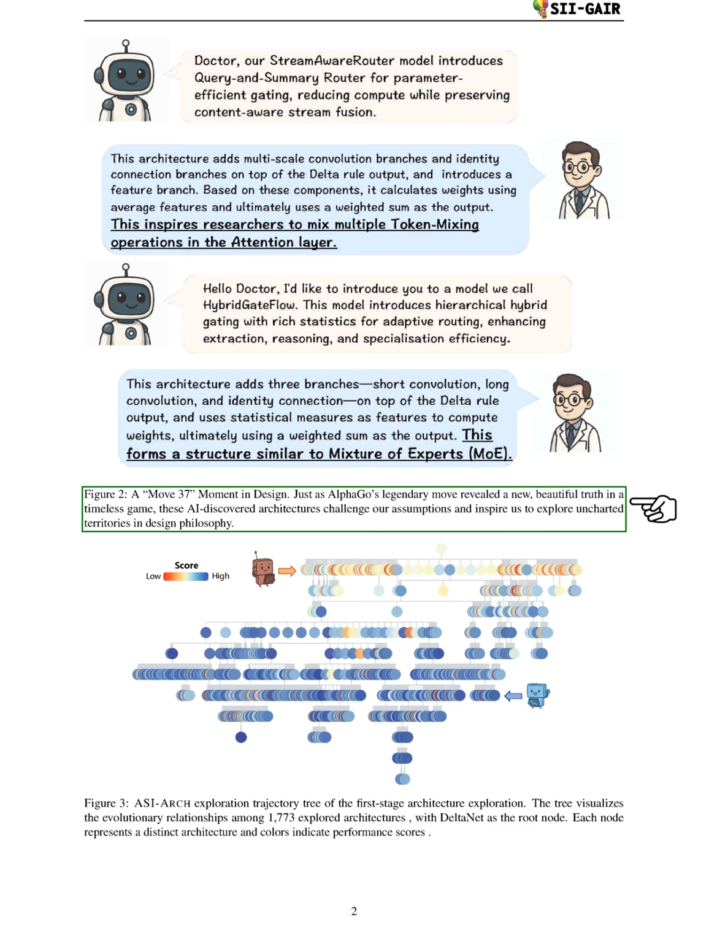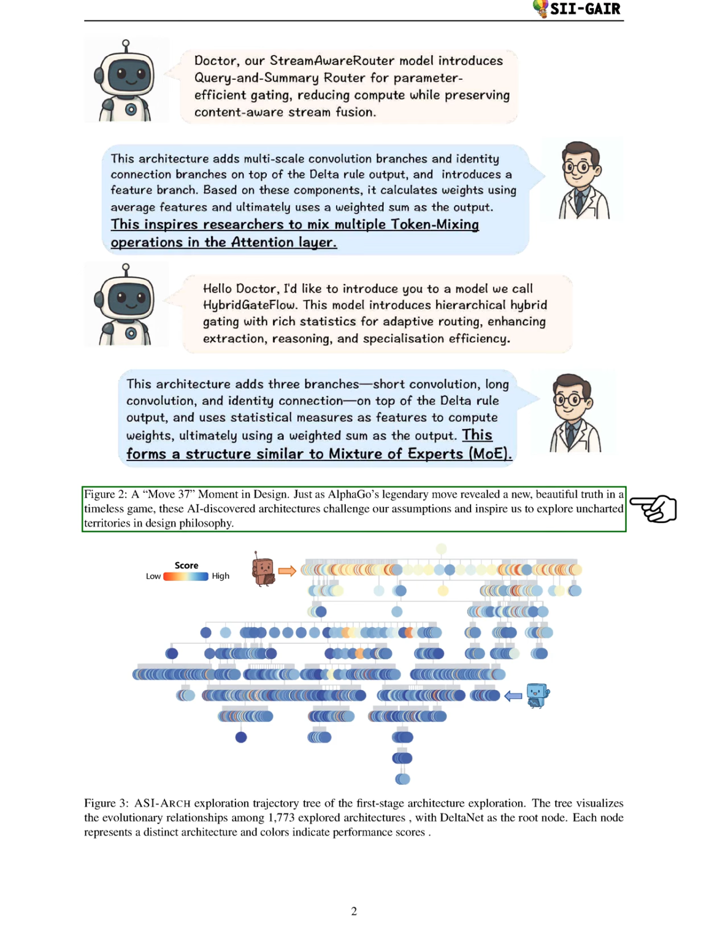Previous NAS methods acted more like selection algorithms rather than creative agents, but we introduce ASI-ARCH, the first instance of ASI-ARCH in neural architecture discovery. By utilizing the advanced reasoning and coding abilities of modern large language models, ASI-ARCH can autonomously create new architectural ideas, implement them, and rigorously test their effectiveness. This marks a significant step in demonstrating AI's scientific superintelligence in architecture design.